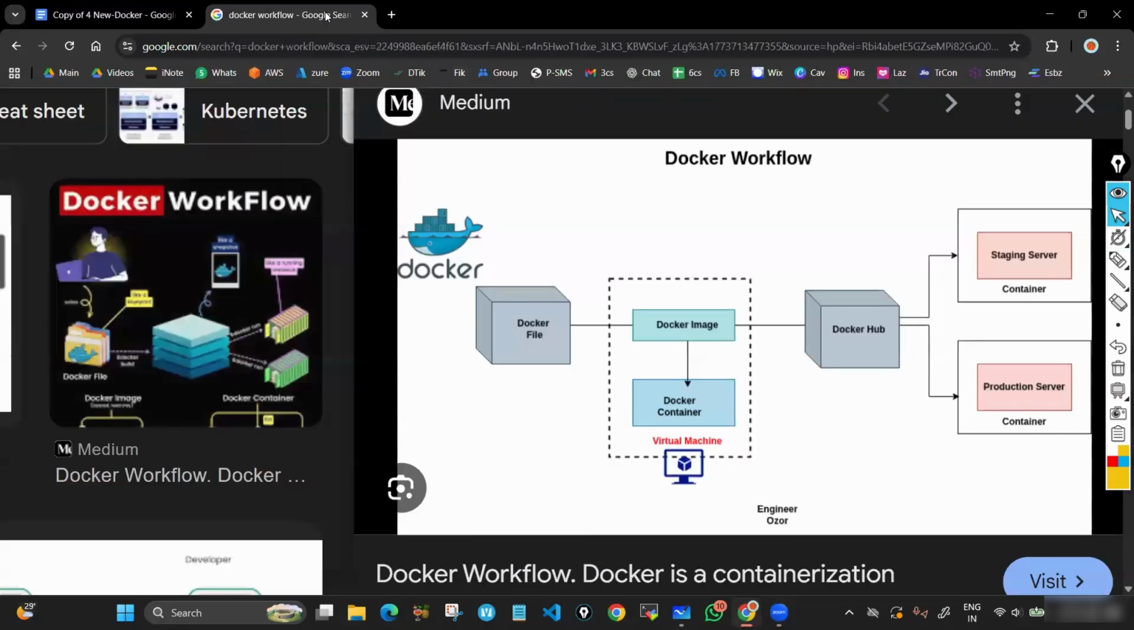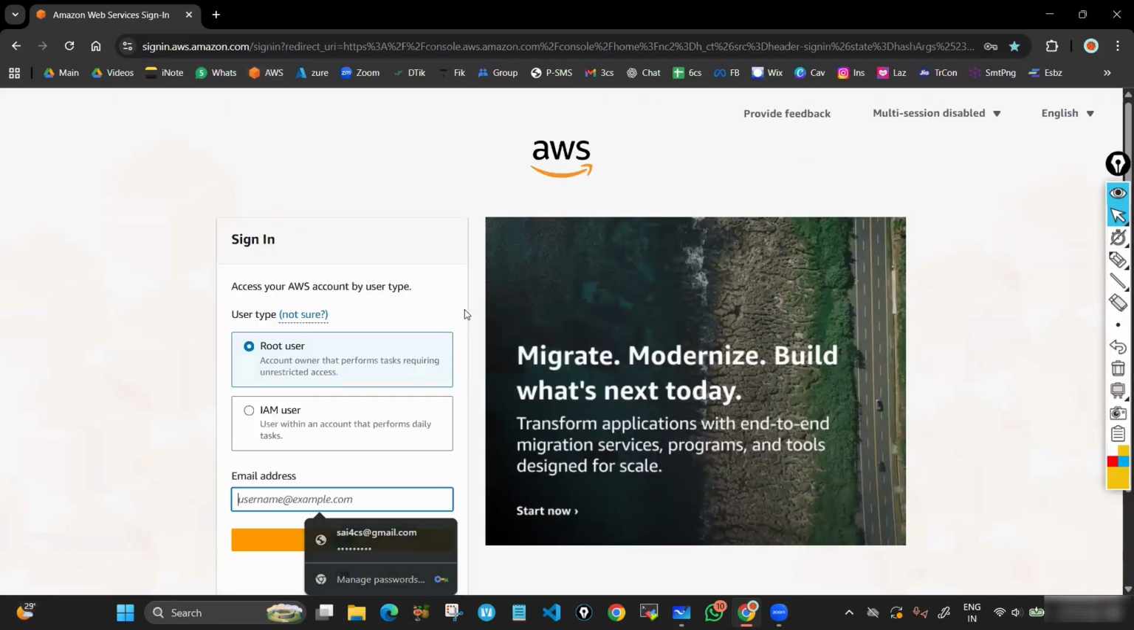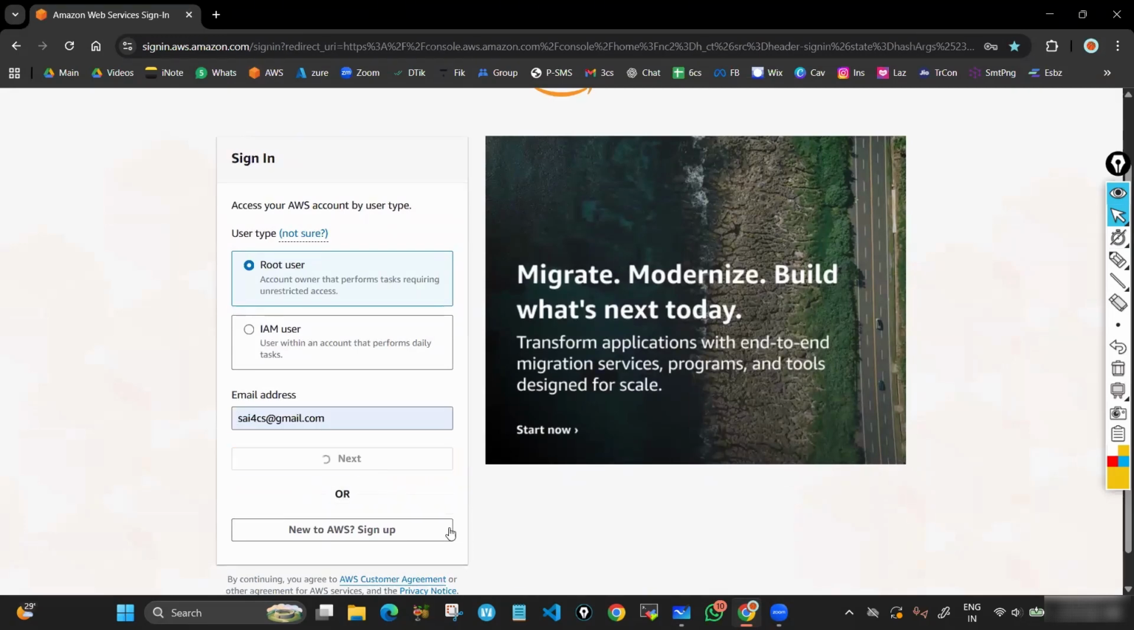Let's do it. Log into the AWS account. Has everyone understood the theory part or not? Please confirm, type yes or no. Right, thank you all.